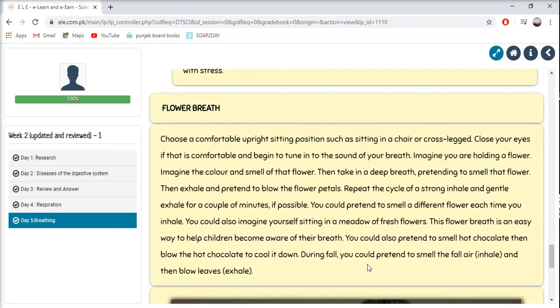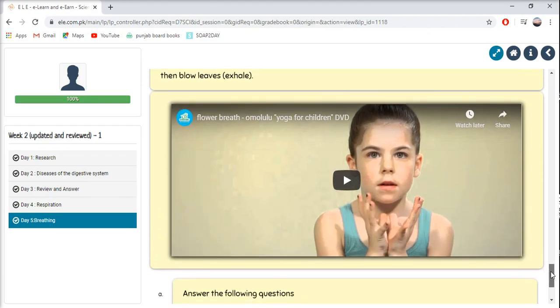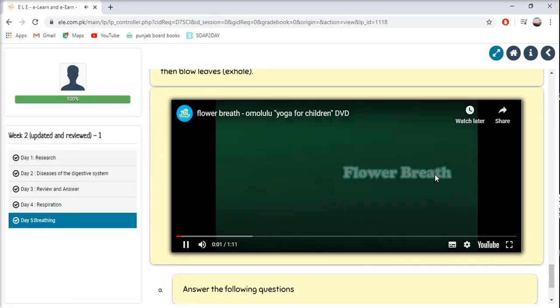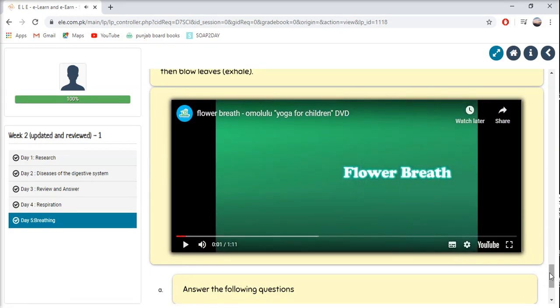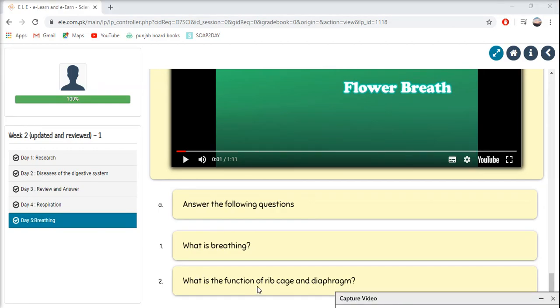Here's how you can do flower breathing. Read this and do it on your own. You can also do it with anyone at home. Here's a video showing us how to do flower breathing. And then let's answer the following questions. What is breathing? What is the function of the rib cage and diaphragm? After answering these two questions in your copy, your Day 5 for science is done.